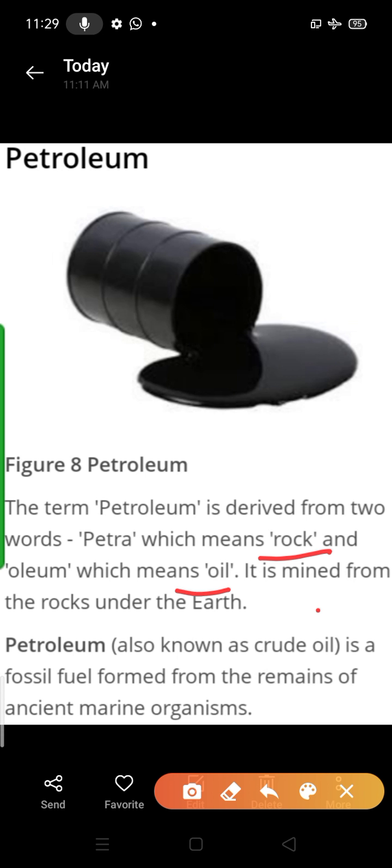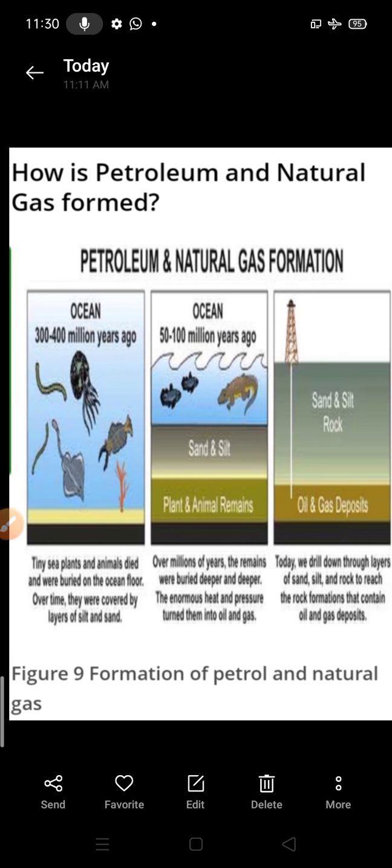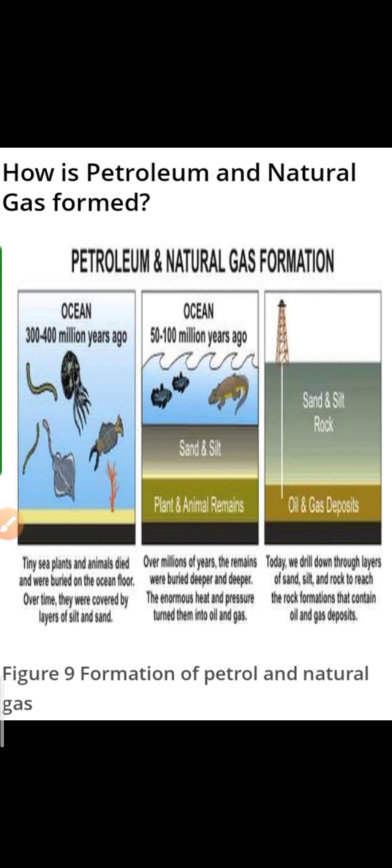Okay, so petroleum is one kind of fossil fuel and is extracted from rock. That's why it is known as rock oil, extracted from rocks under the earth. Clear? Next thing, how are petroleum and natural gas formed? That is the question. We know petroleum, but where does it come from? You can understand this process from this picture also.